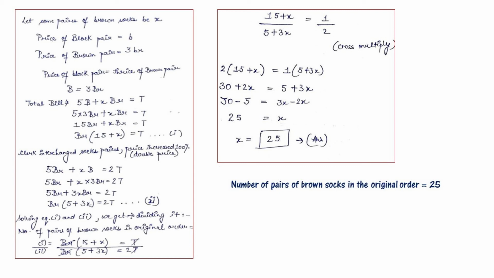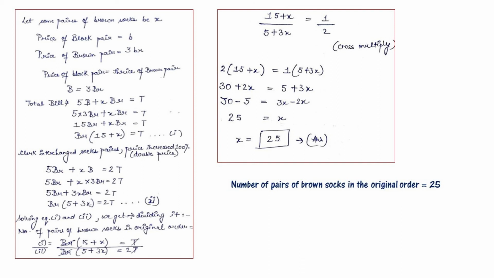Now the total bill is 5B plus XBR is equal to T. That means 5 into 3BR plus XBR is equal to T. Now it becomes 15BR plus XBR is equal to T. Now we will take BR common. That becomes BR (15 plus X) is equal to T. That becomes the first equation.